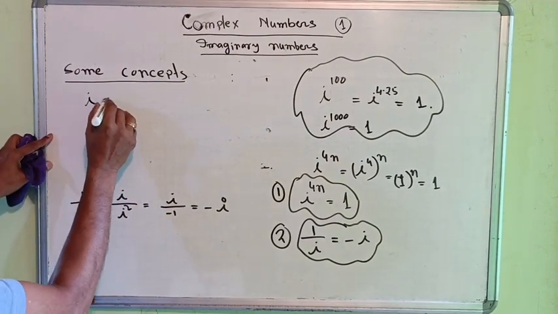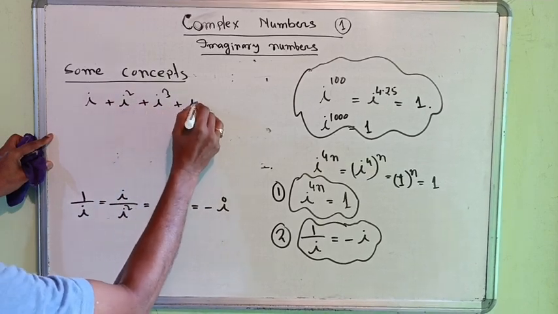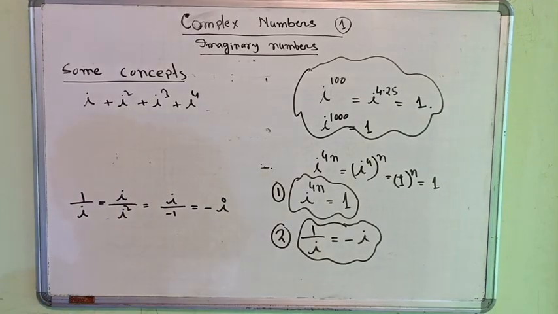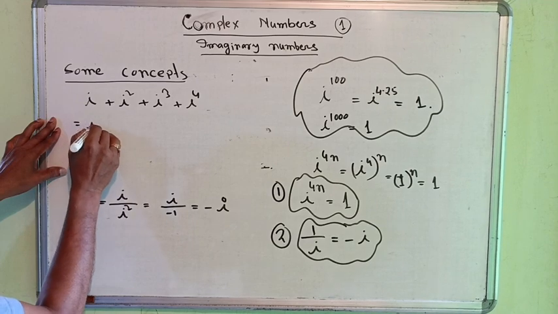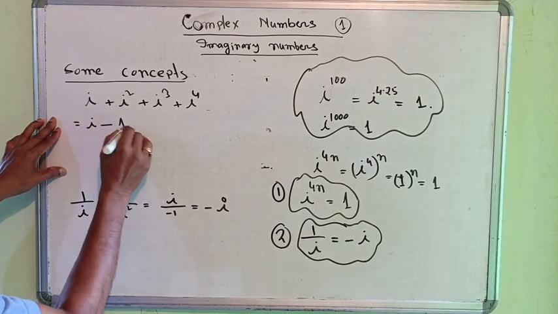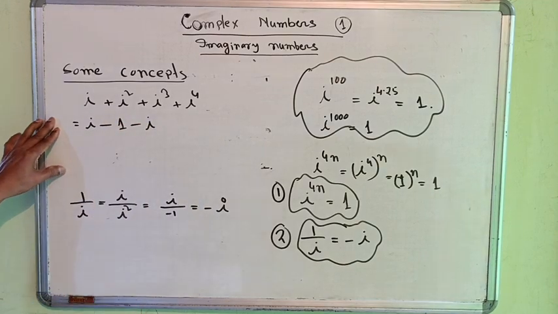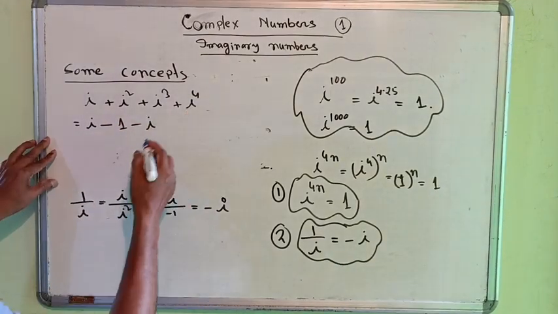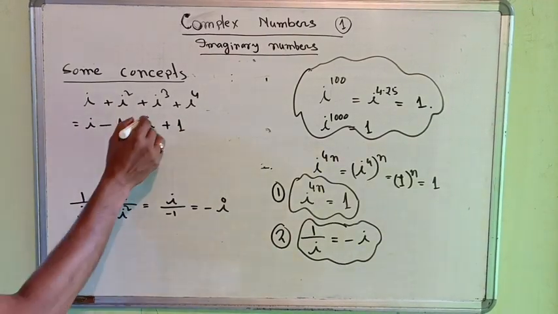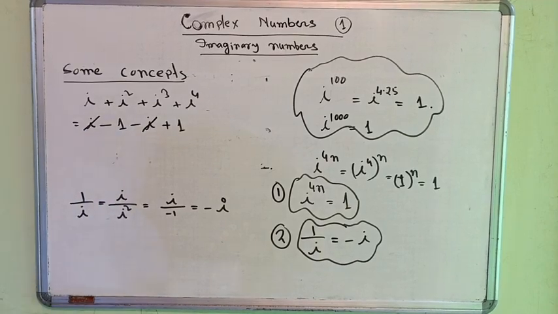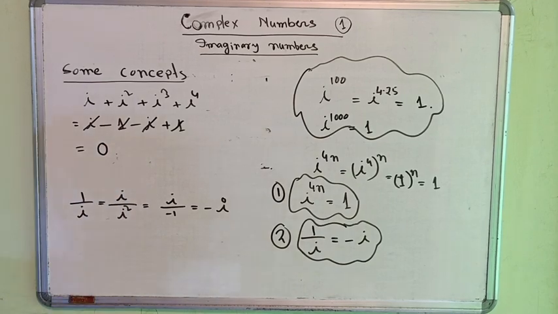Now next we discuss i plus i square plus i cube plus i to the power 4. Now see what happens. This is equal to i, this is equal to minus 1, this is equal to minus i. Already we have defined it. And i to the power 4 equal to 1. What happens? This and this go out or cancel. This and this go out. This equal to 0.